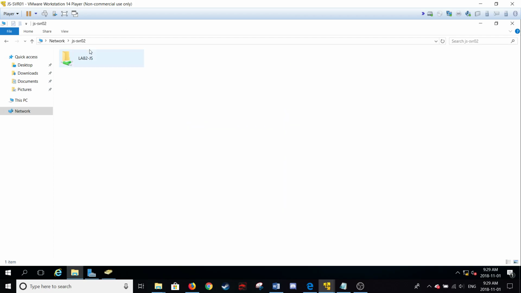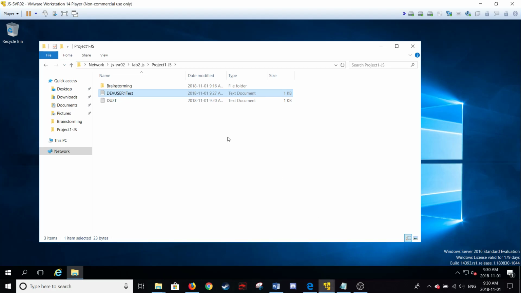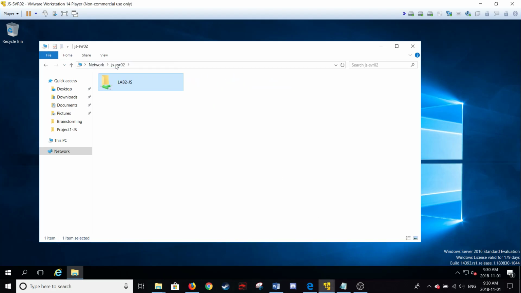Now, as far as my network structure goes, I created my Lab 2 folder. I'm on administrator on my other one, so I can see everything because I've got access to it all. So I've got my project 1 and my project 2 folders. Inside, I've got brainstorming. They both have the same thing. So on my server 02, I'm presently logged in as development user 1.